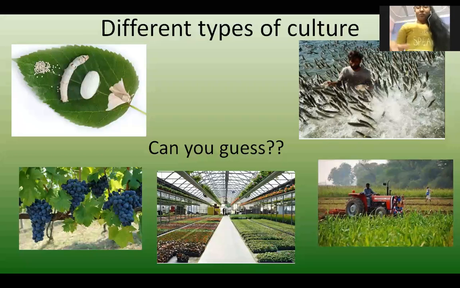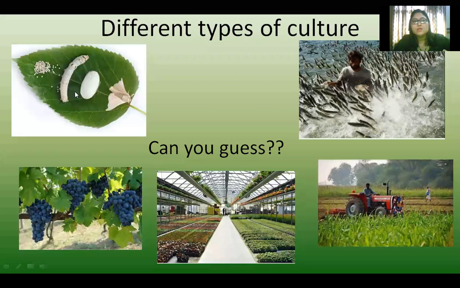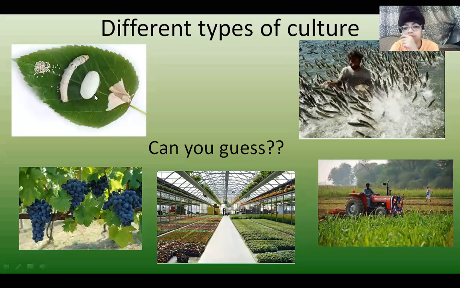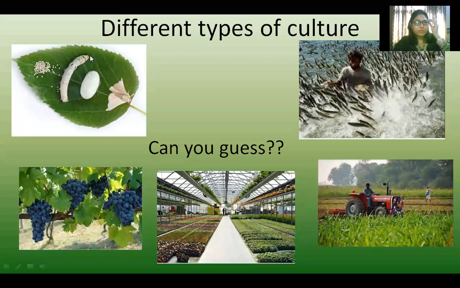Okay, we were doing this one: different types of culture. Here culture does not mean tradition; here culture means cultivation. So you were telling me these five types of cultures. First is, which is this one? Sericulture. On which leaf is sericulture based, or which tree is involved? Mulberry, very good. Mulberry leaves, fed to silkworms.